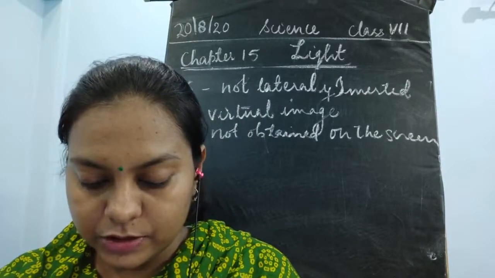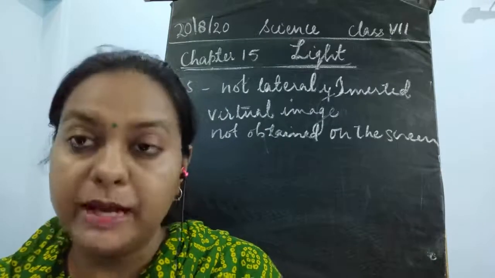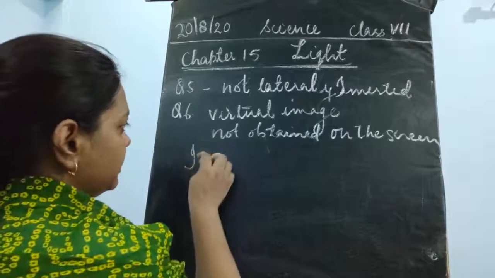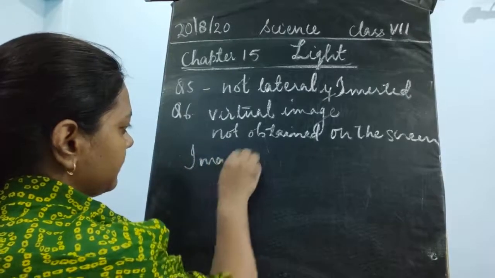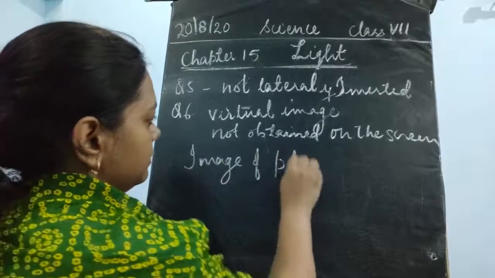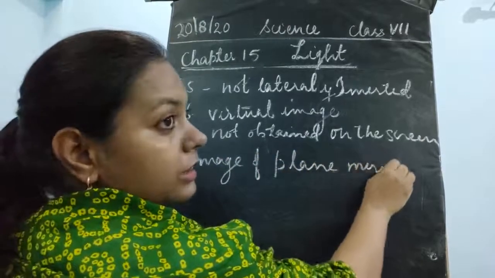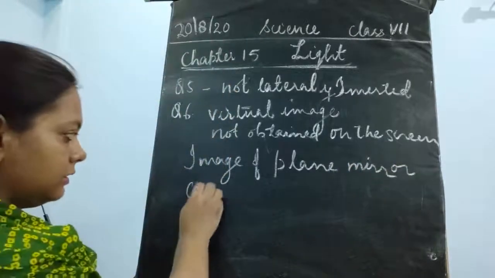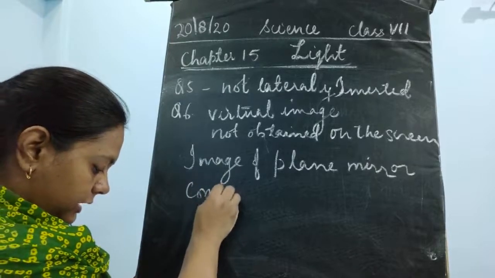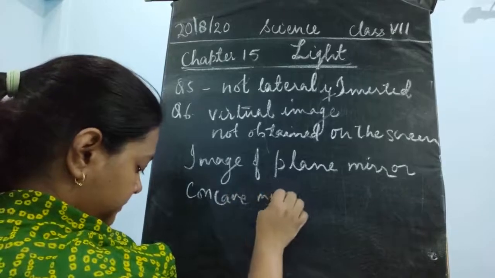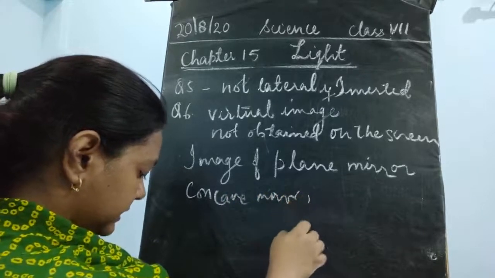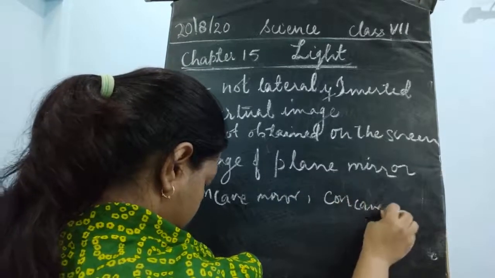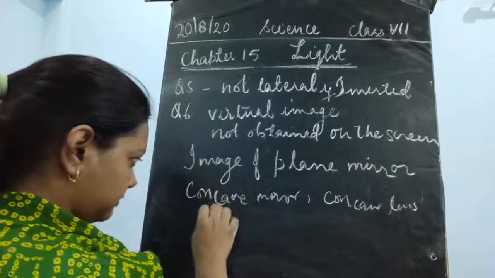So we have seen many situations where the virtual image is formed. The image formed by the plane mirror, the convex mirror, and the concave lens are virtual.